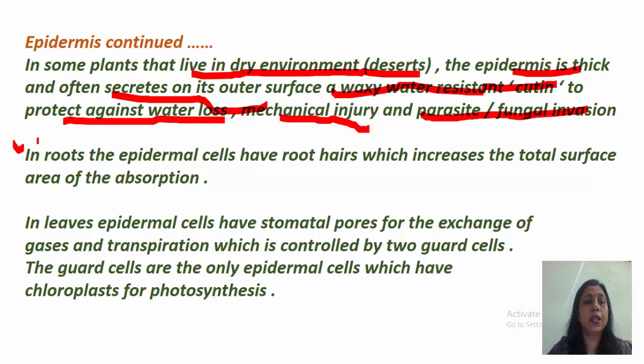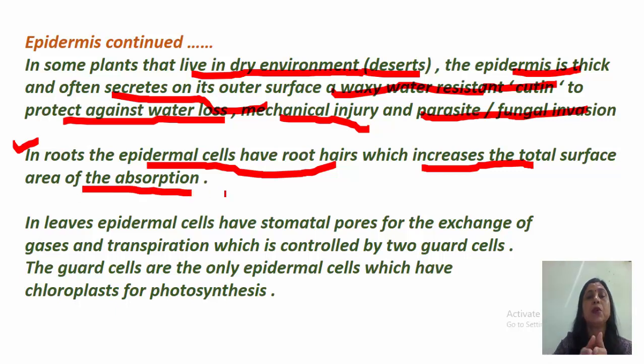Now there is second type of epidermal cell, that is of the root. They have root hairs, and what is the function of root hairs? They increase the total surface area for the absorption of water and minerals, because the function of roots is to absorb water and minerals. So the epidermal cells of the root have root hairs, which increase the total surface area of the absorption of water and minerals.